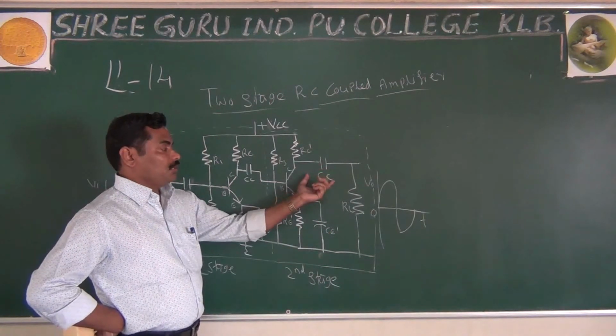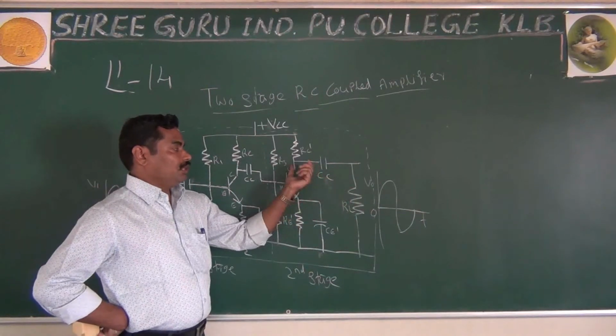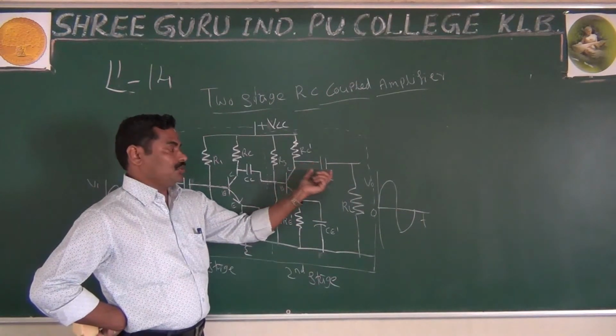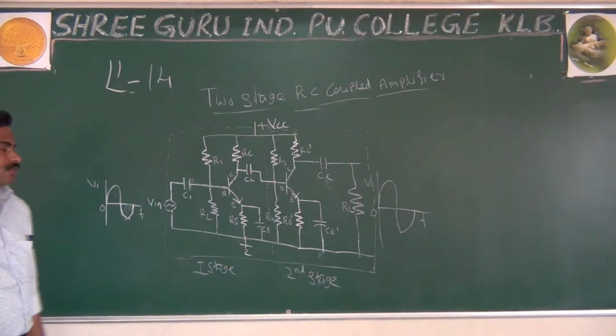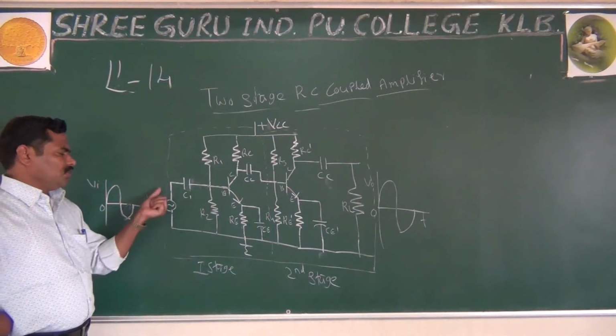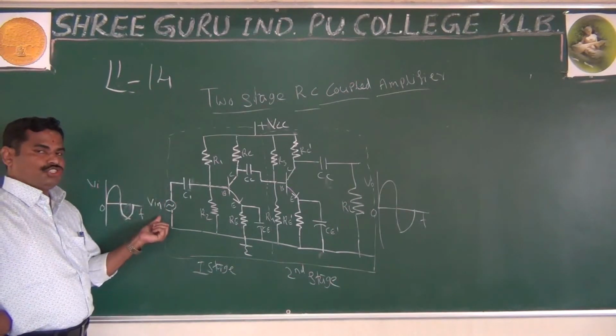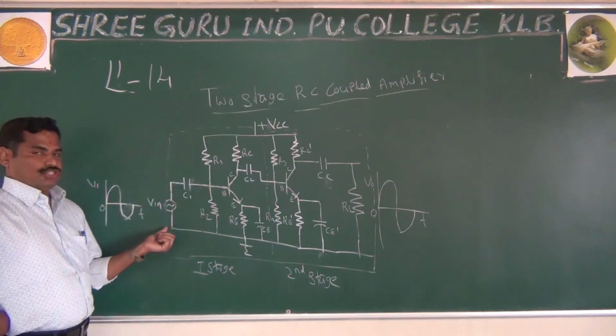And here this coupling capacitor gives whatever output you get across the second stage to the load. This is the construction in brief. And as usual, you are applying the input to the first stage.